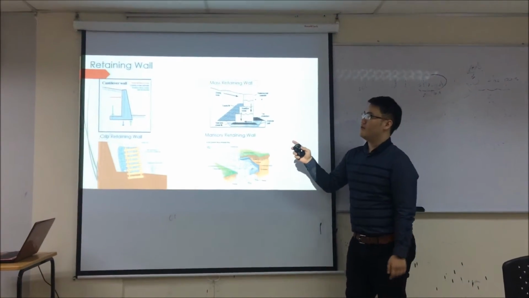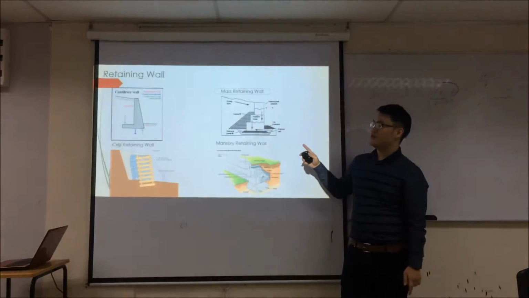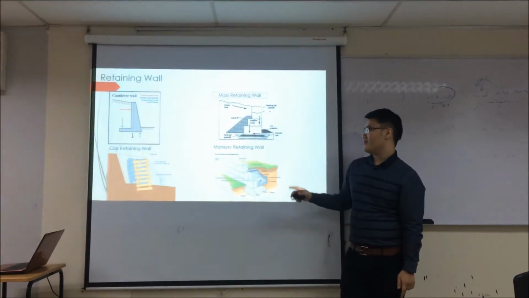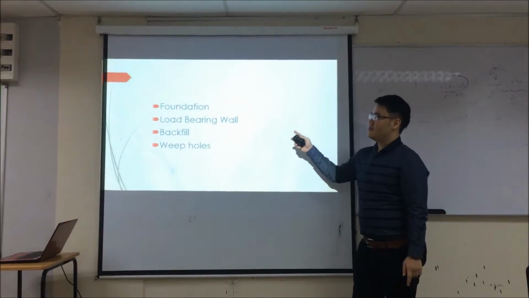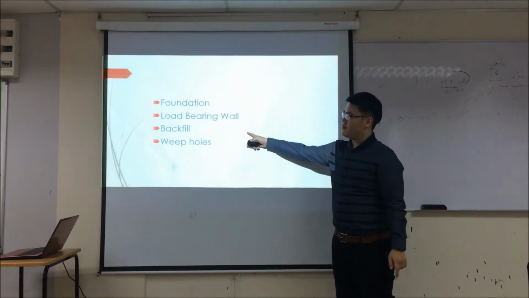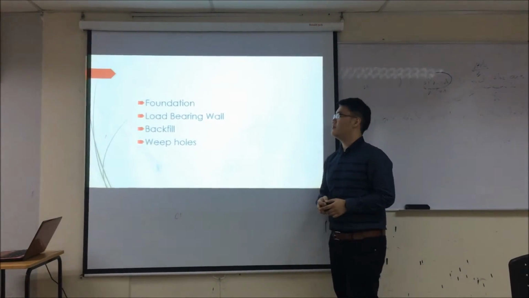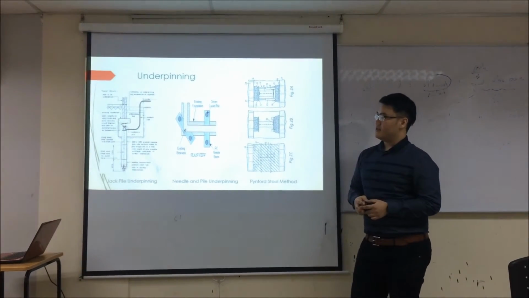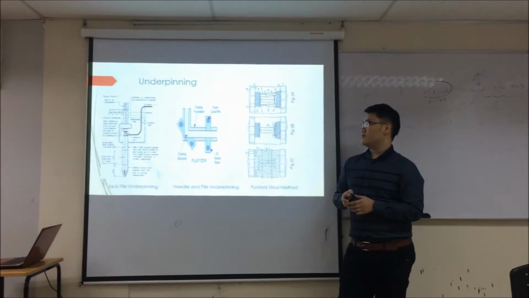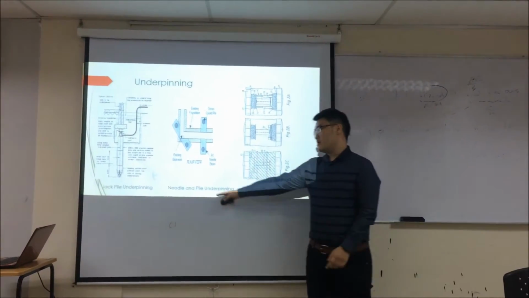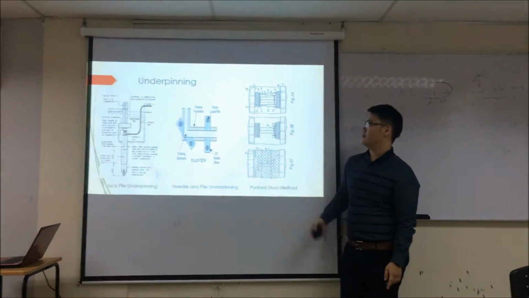Next is retaining wall. There are 4 types of retaining wall. First is cantilever wall, mesh retaining wall, creep retaining wall, and masonry retaining wall. All of these retaining wall needed foundation, load bearing wall, backfill, and big holes. These 4 are the main components to do the retaining wall. And next is underpinning. There are 3 types of underpinning that most commonly used in construction. First is jack pile underpinning, needle pile underpinning, and pin forged stool method.